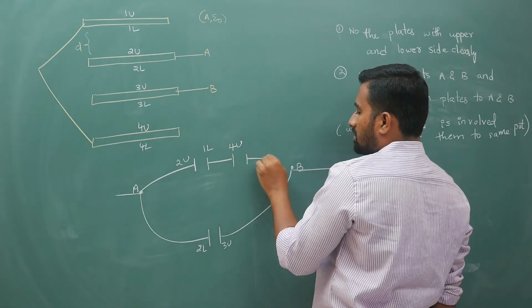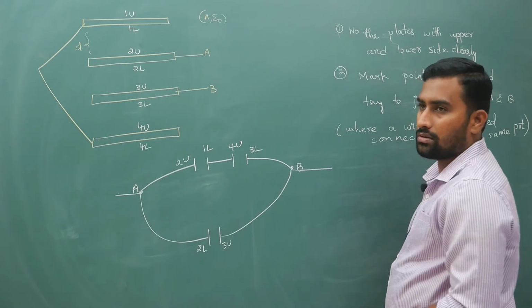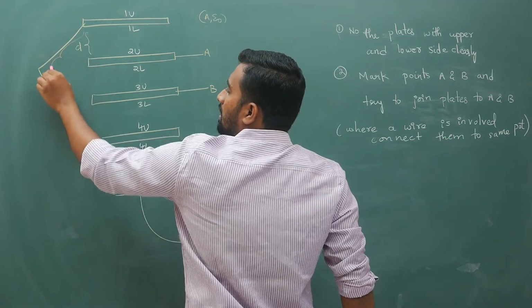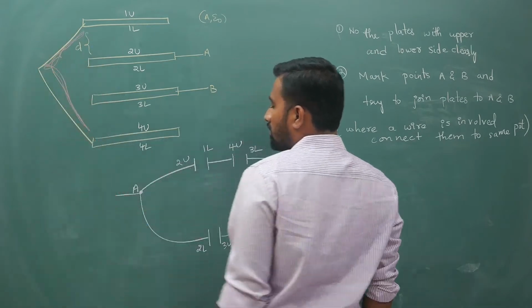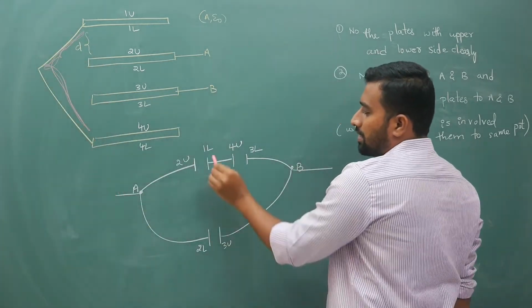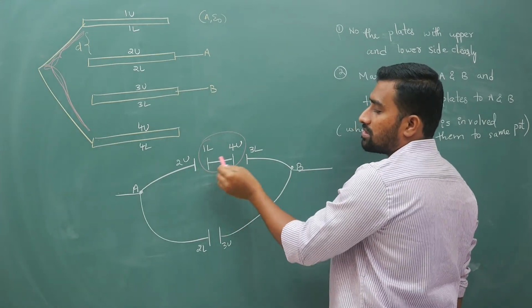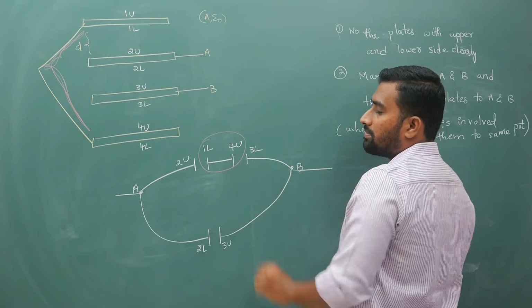They are at same potential. 4 upper will form a capacitor with 3 lower. Now observe this. This pink color line, if you take, this is a wire. So all these will be at same potential. So that is why I am connecting 1 lower and 4 upper. They are indirectly at same potential because they are connected by same wire. And this 4 upper is forming with 3 lower.